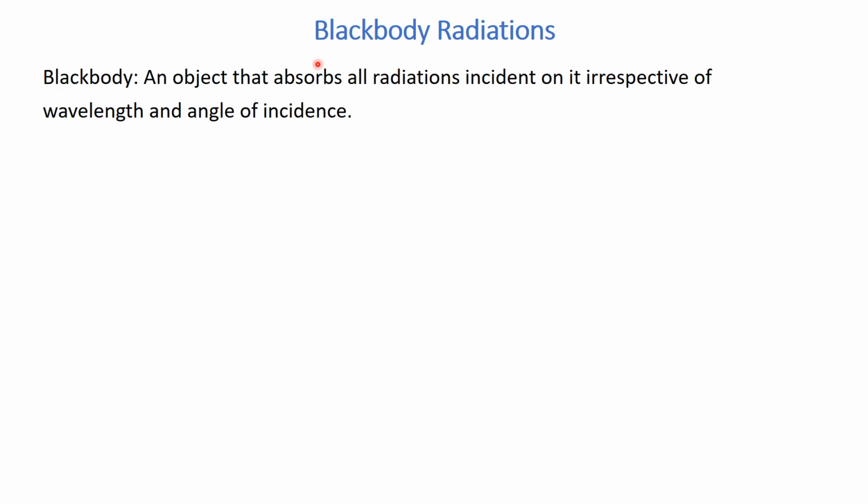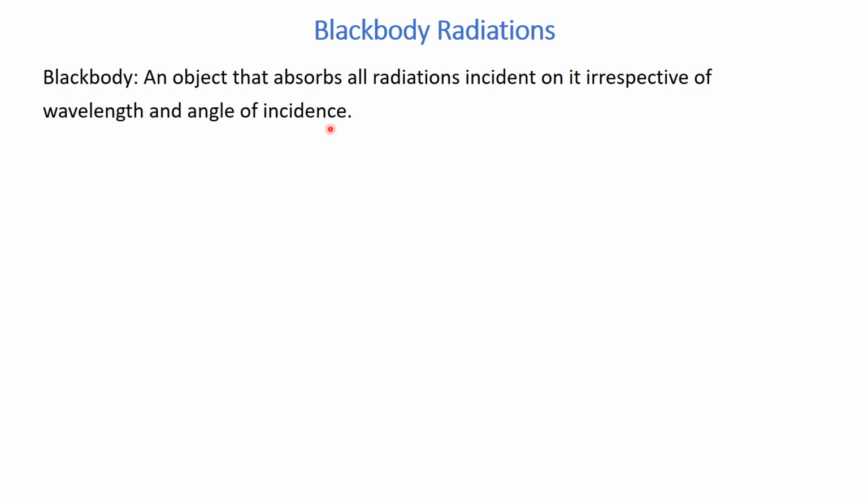Blackbody radiation is a very famous topic in physics and it played a very pioneering role in the development of quantum mechanics. The blackbody actually is an object that absorbs all radiation incident on it irrespective of wavelength and angle of incidence. In reality, there is no perfect black body.